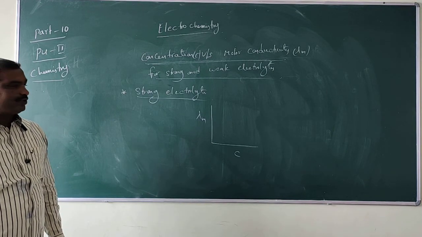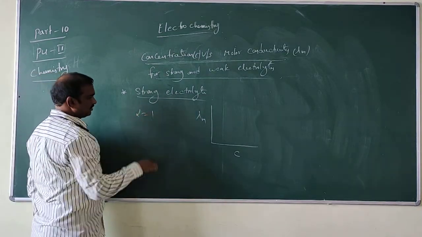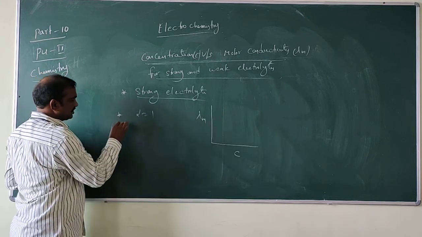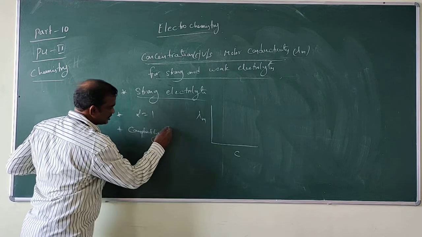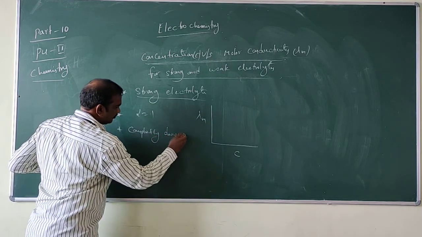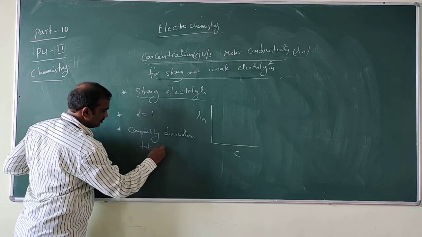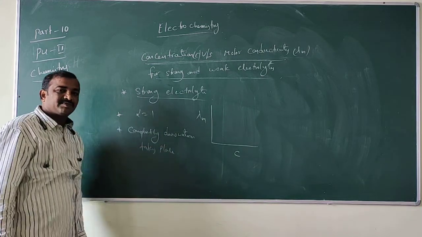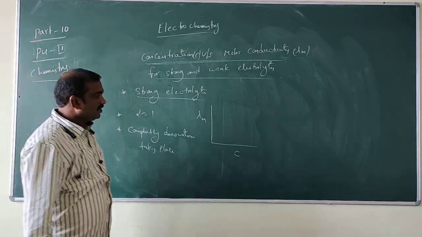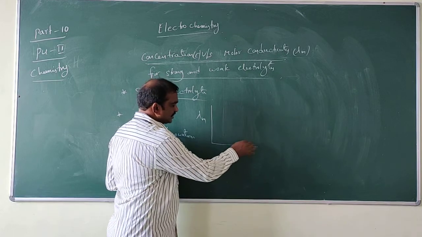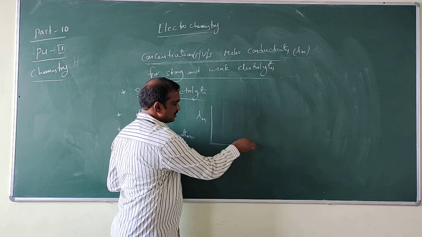We discussed previously that for strong electrolyte alpha is equal to 1 and complete dissociation takes place. So look here.